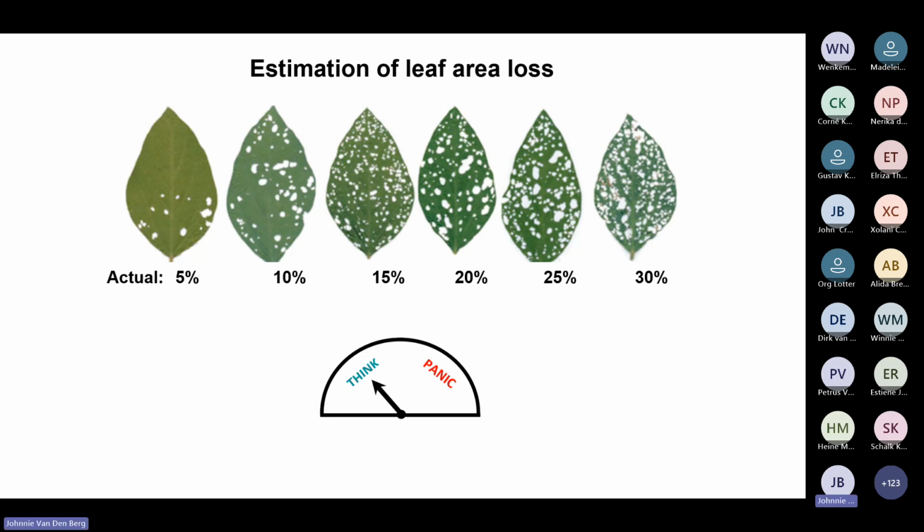And there are programs on the internet available where you can teach yourself to rate this type of thing, because it's difficult if you don't have any experience to do that. So why am I showing you this? We need to think and not panic before we make a decision on whether to use chemistry in this particular case. So this was an example of an IPM way of thinking in terms of soybean leaf defoliators.